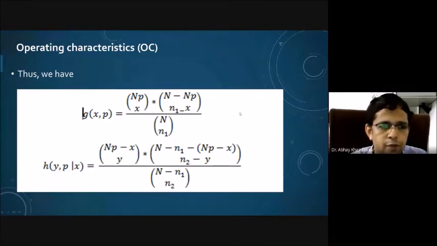Whereas this is the conditional probability of Y given X, where X indicates the number of defective units in the first sample and Y indicates the number of defective units in the second sample.